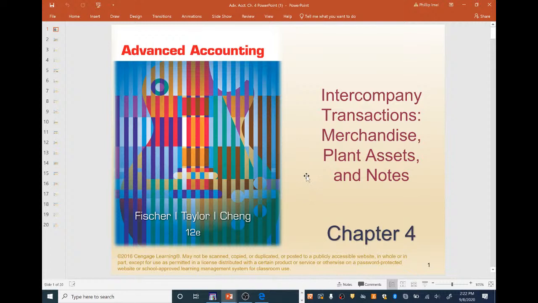Okay, welcome back, everybody. Today we're going to be covering Chapter 4. It's dealing with intercompany transactions, in particular merchandise, plant assets, and notes.